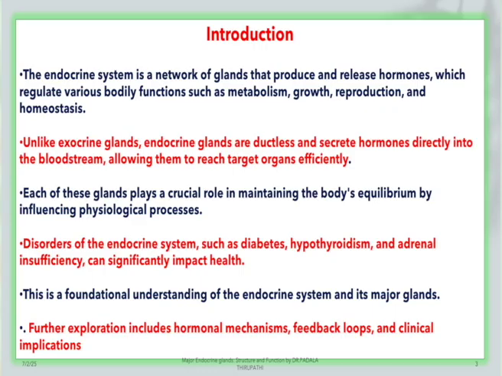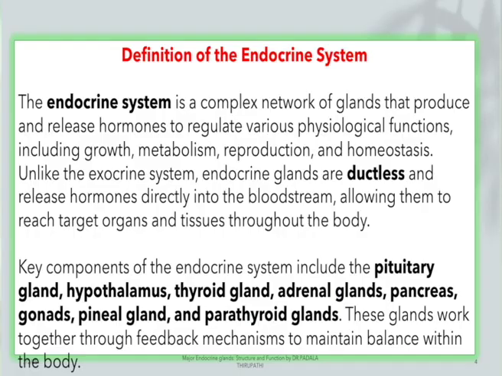This is a foundational understanding of the endocrine system and its major glands. Further exploration includes hormonal mechanisms, feedback loops and clinical implications. The definition of the endocrine system: it is a complex network of glands that produce and release hormones to regulate various physiological functions including growth, metabolism, reproduction and homeostasis.